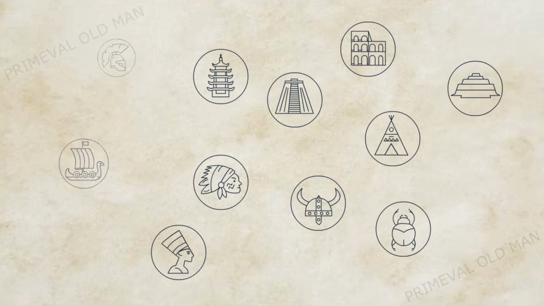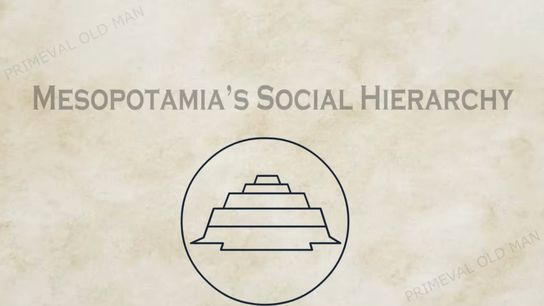Today we are going to talk about Mesopotamia's social structure. We will see how people were divided into different groups based on their wealth, power, occupation, and status.